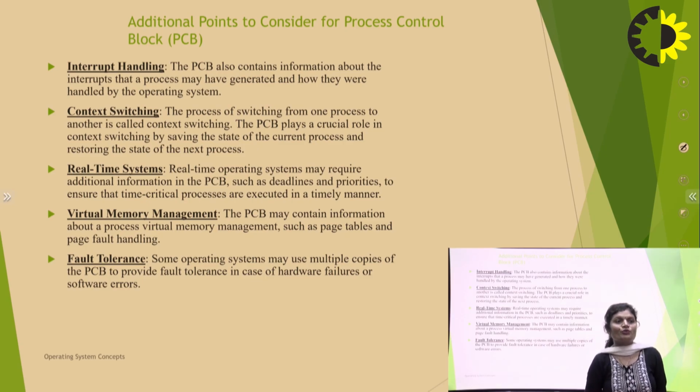Real-time system. A real-time operating system may require additional information in the PCB, such as deadline and priorities. In a real-time system, like a missile system, there is a deadline for launching the missile, and a priority for the process, to ensure that time-critical processes are executed in a timely manner.